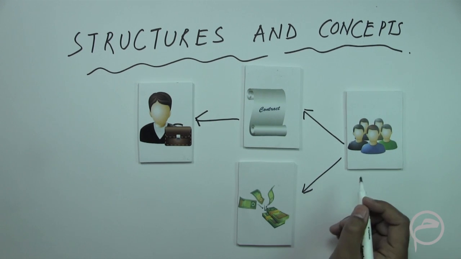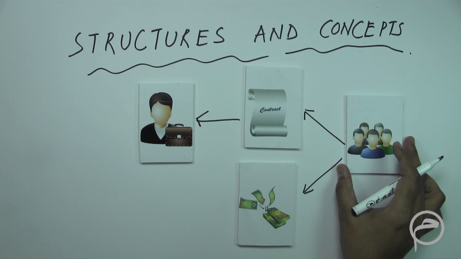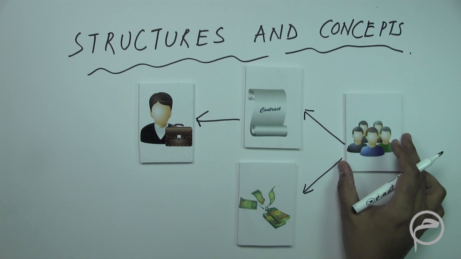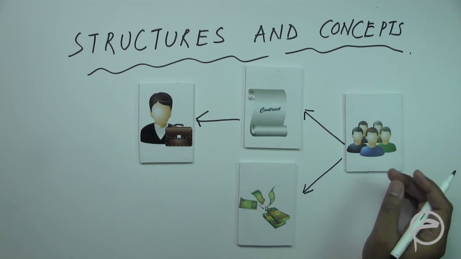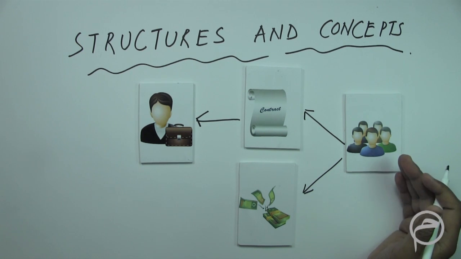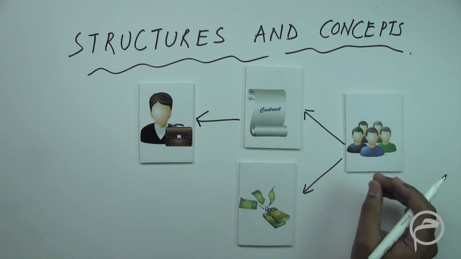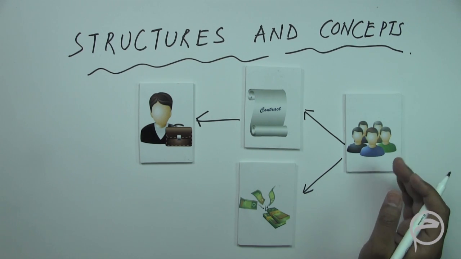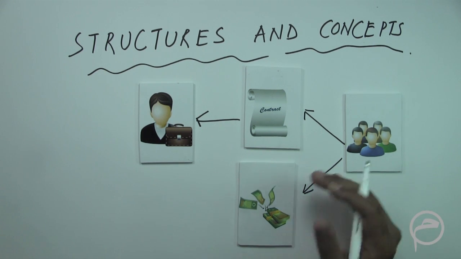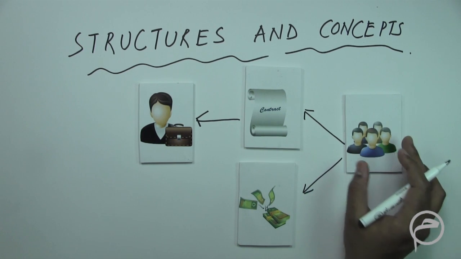Now let us briefly understand the roles and responsibilities of each entity involved in a Takaful structure. Starting with the participants. What the participants have to do is, of course, submit the information required by the Takaful operator, make payment of contribution on a regular basis, and inform on occurrence of the risk insured. If there is any occurrence in relation to the risk insured, that needs to be informed to the Takaful operator. These are some of the main responsibilities of the participants.